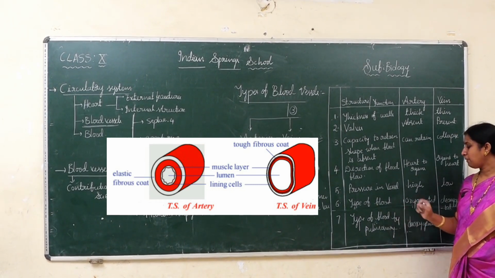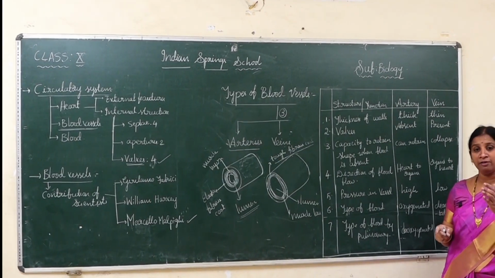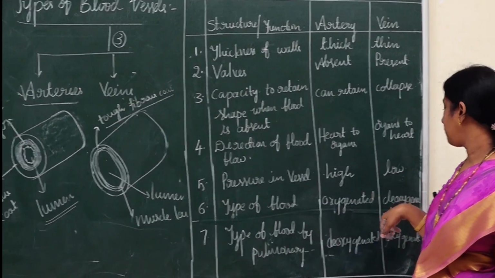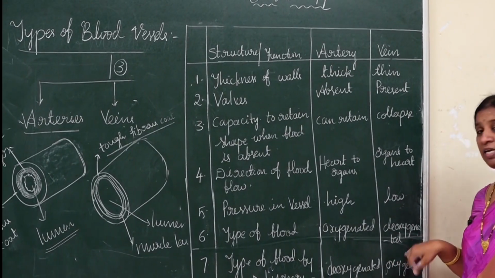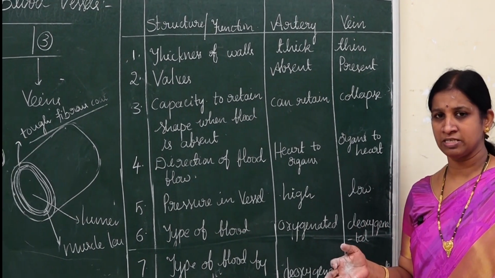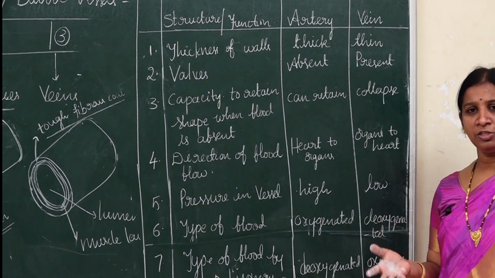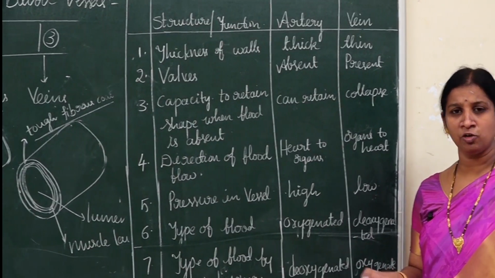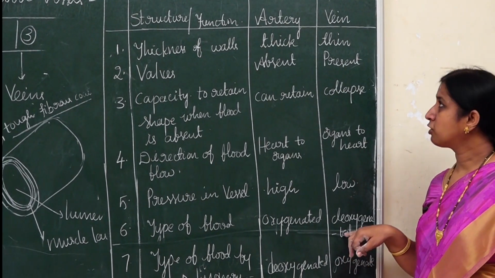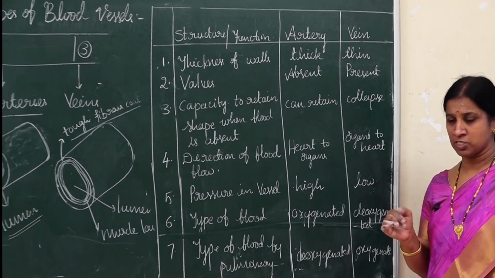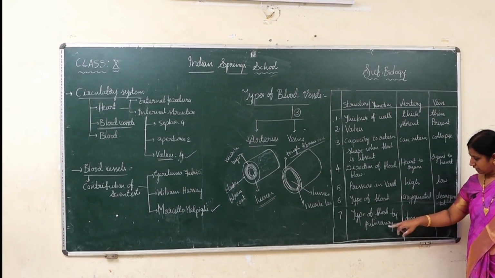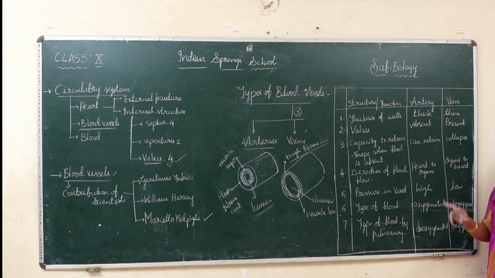Now, the type of blood. Arteries carry blood from the heart to body parts, so the blood is oxygenated, whereas veins carry deoxygenated blood. Why deoxygenated? They carry blood from body parts. Once oxygenated blood is supplied to all parts of the body, the oxygen is utilized and carbon dioxide is added in the tissues, so the blood in the body parts is deoxygenated. So all veins carry deoxygenated blood.